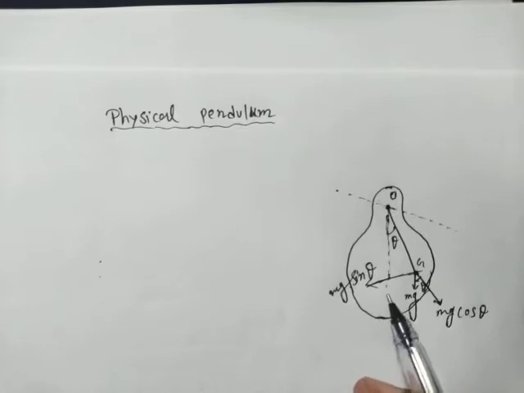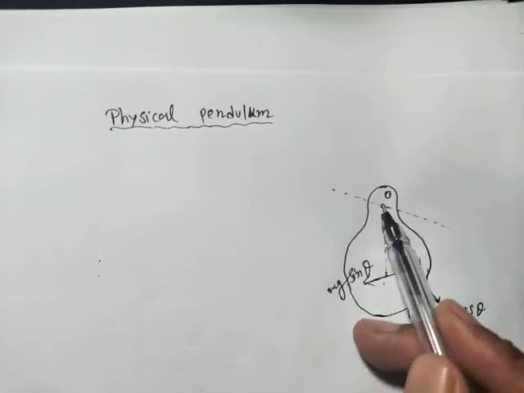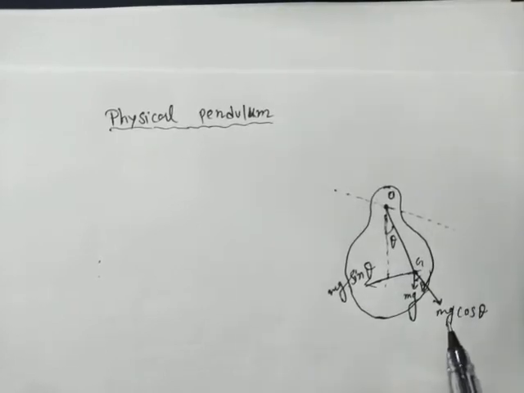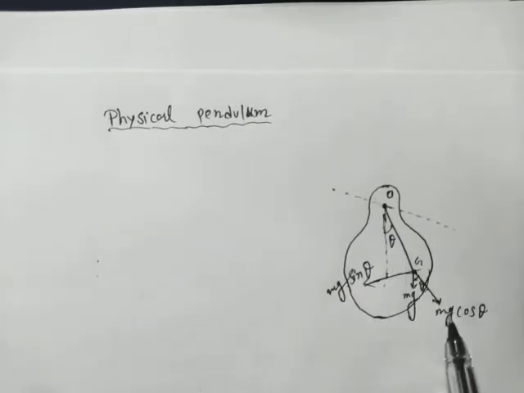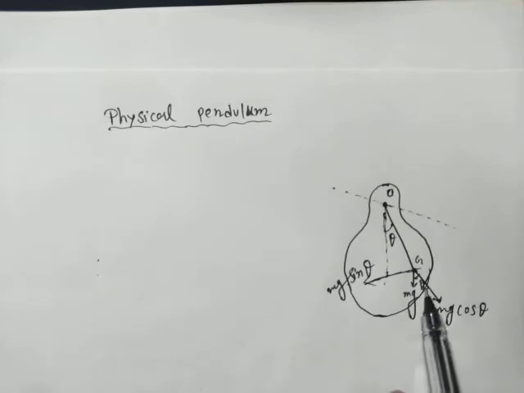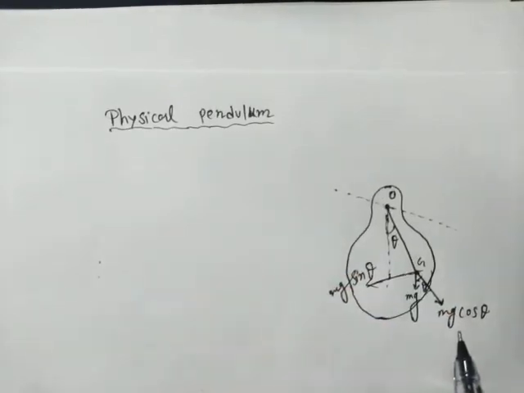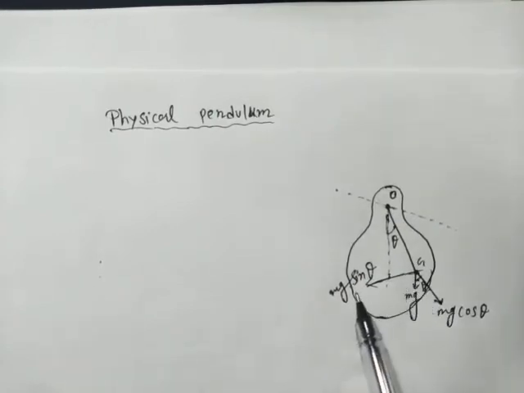The restoring torque is generated by the component of the weight mg, that is mg sin theta. About this point O, mg cos theta will not produce any torque, because its line of action passes through the point O. The only force that generates torque is mg sin theta.